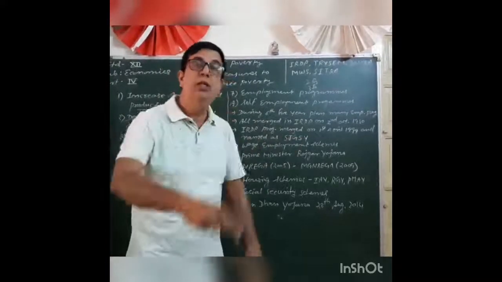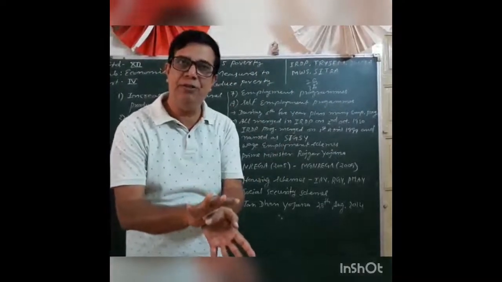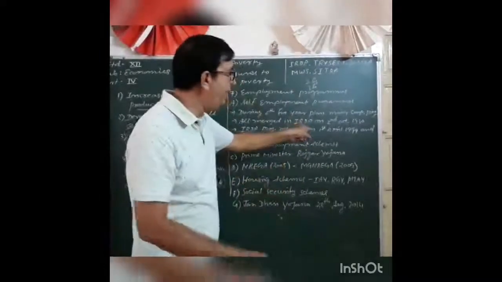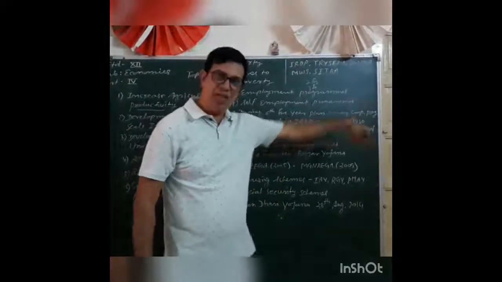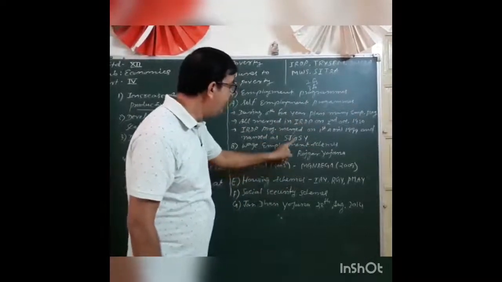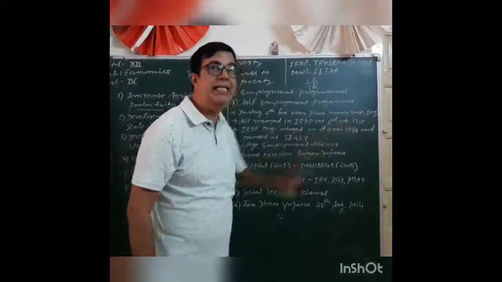So first, many programs were run by the government. All these programs merged in IRDP on 2nd October 1980, and IRDP merged in SGSY on 1st April 1999.